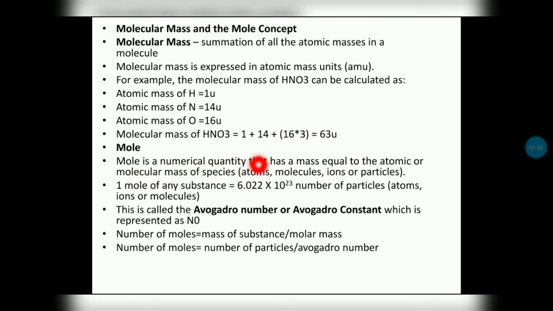Mole is a numerical quantity that has a mass equal to the atomic or molecular mass of a species. 1 mole of a substance is equal to 6.022 into 10 to the power 23 particles. This number is also known as the Avogadro number or Avogadro constant, which is represented by N0. The number of moles we can calculate by using two formulas. One is mass of substance divided by molar mass. Another is number of particles divided by Avogadro number.